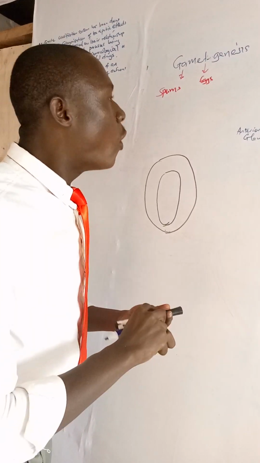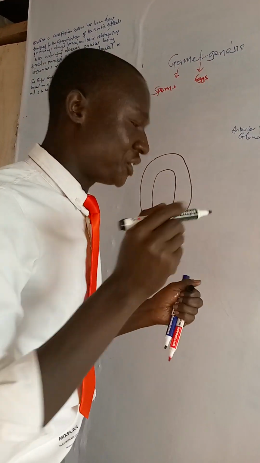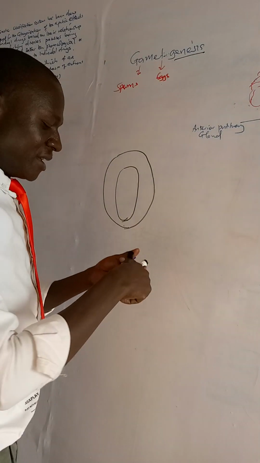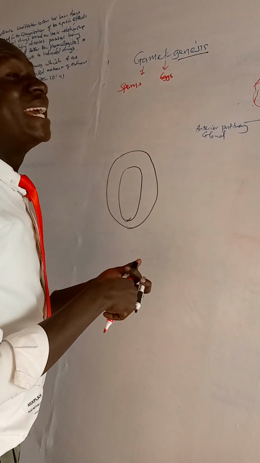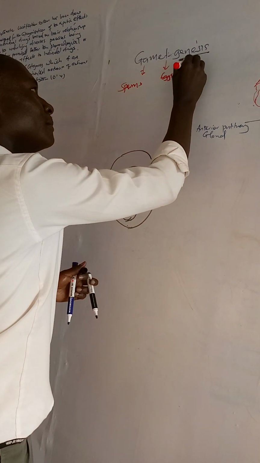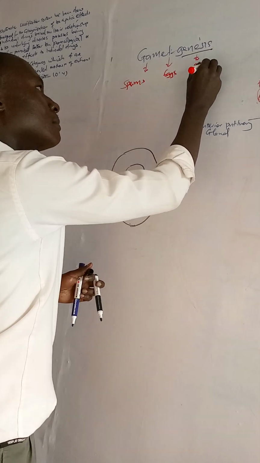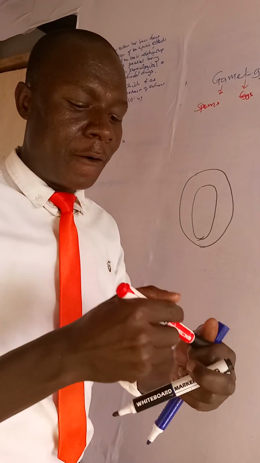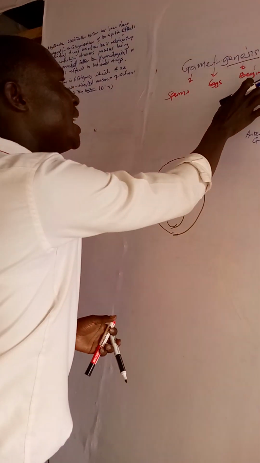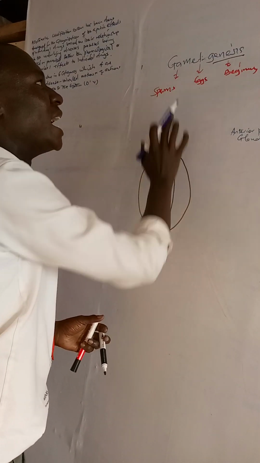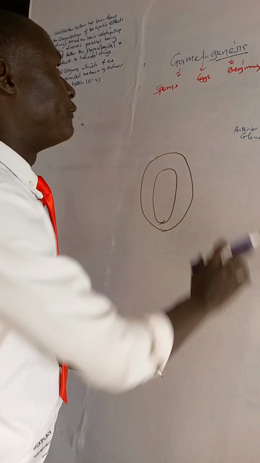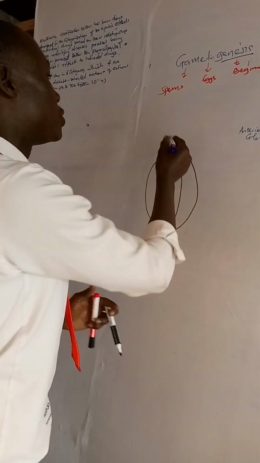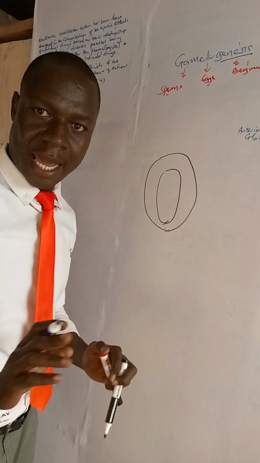Then the word "genesis" means beginning. Now, gametogenesis, therefore, means the beginning of the sperms and eggs, or the beginning of the gametes. And the gametes are sperms and then eggs.